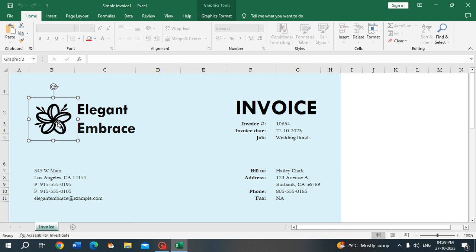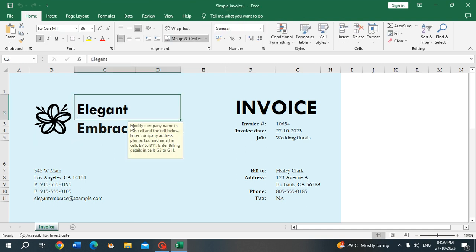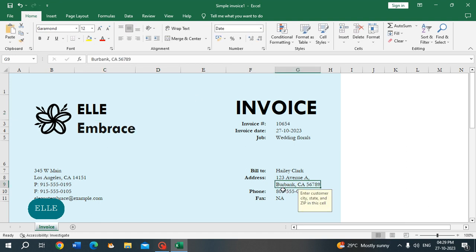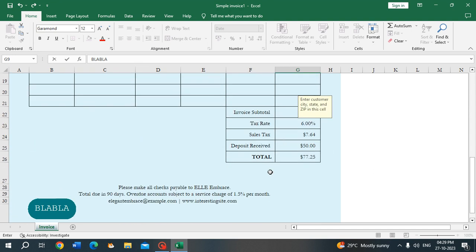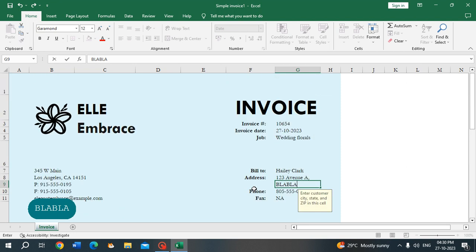This is the logo, you can change it, or I'm changing it as the company name is changing as well, and you can change the address. If you want to change any tax details, everything you can make changes.